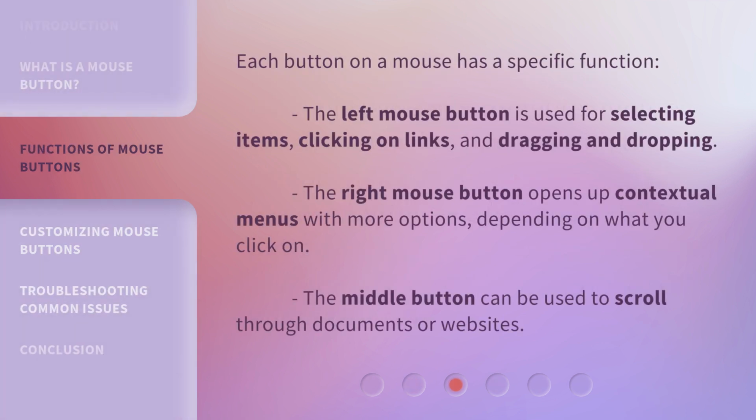Each button on a mouse has a specific function. The left mouse button is used for selecting items, clicking on links, and dragging and dropping. The right mouse button opens up contextual menus with more options, depending on what you click on. The middle button can be used to scroll through documents or websites.